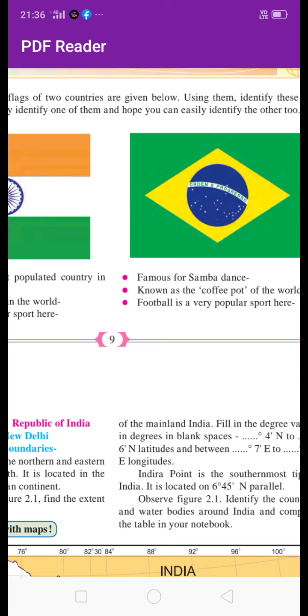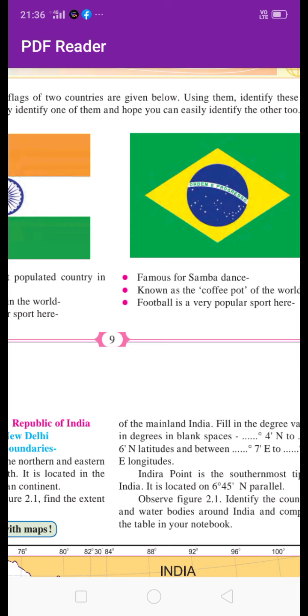In this way there may be a question on latitudinal and longitudinal extent of India and Brazil. Also one more important question: similarities between India and Brazil.